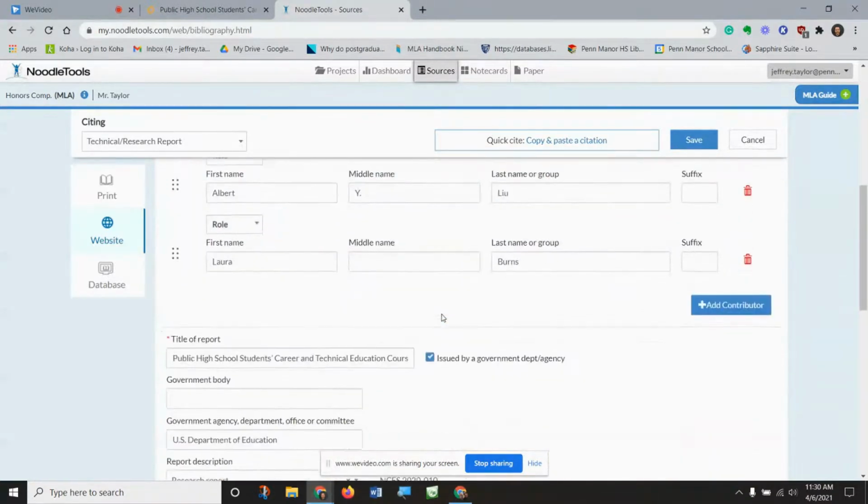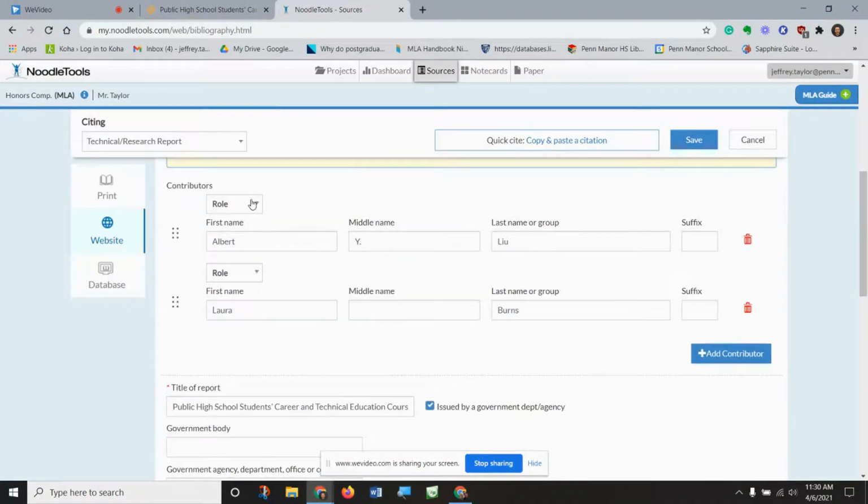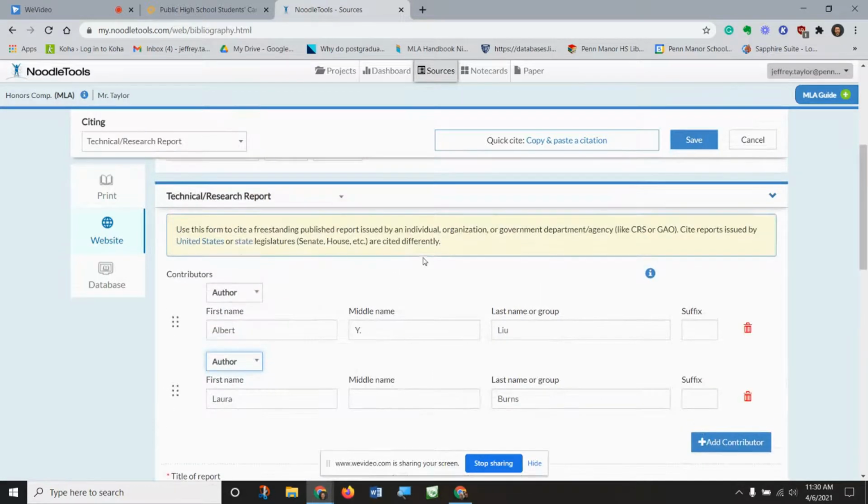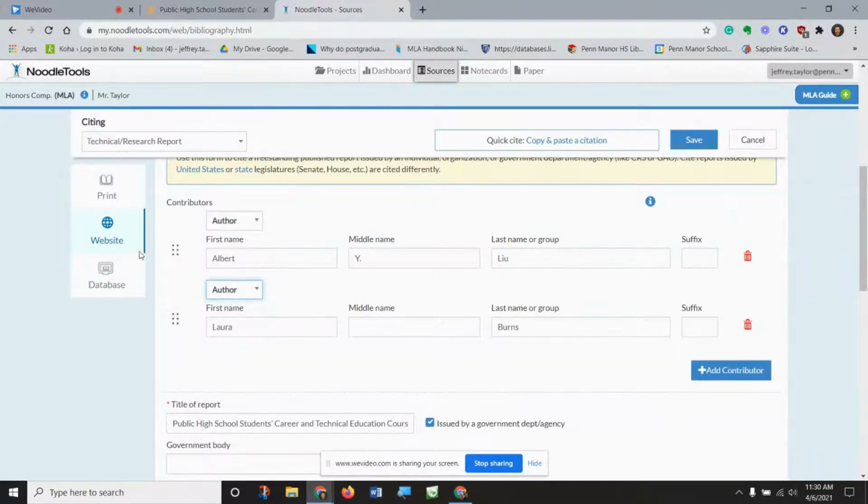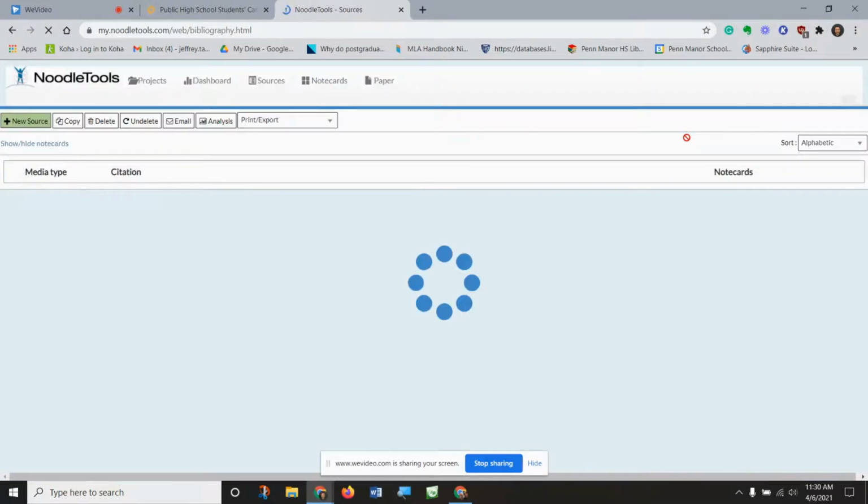Although, and this is a mistake I often make, you do need to switch these over to the authors. You have to identify their role. It won't let you save unless you do. So if you get that same warning that I just got, make sure you go back and do that. Now it should let me save, and I'll double check the citation to make sure I did not miss any pieces to it.